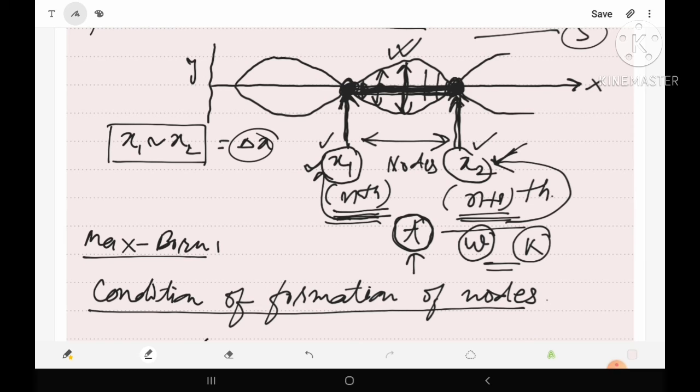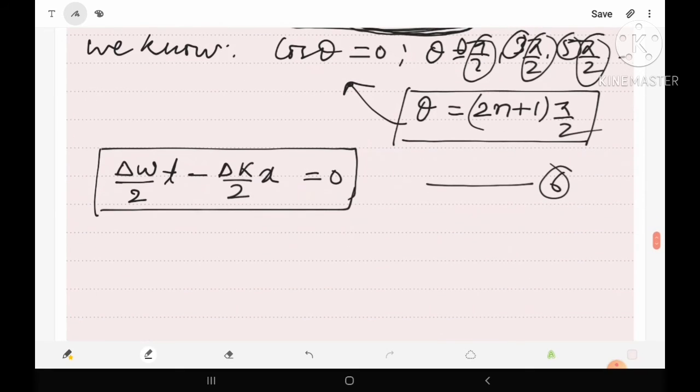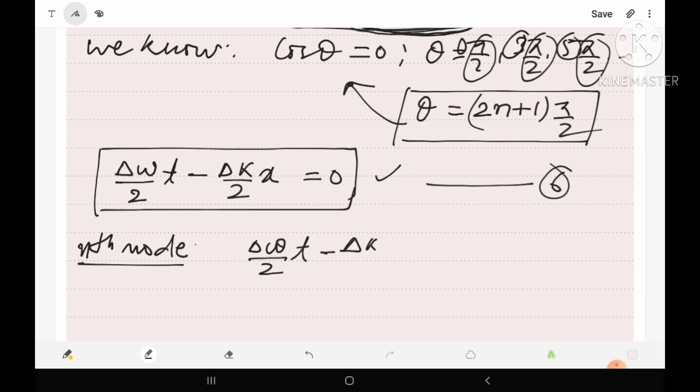So here in the equation we have to keep omega, k and t unchanged. Only the position will be changed there. Let us write the condition of formation of nodes for the nth node and n plus 1th node. For the nth node we can write this equation 6 as del omega upon 2 t minus del k upon 2